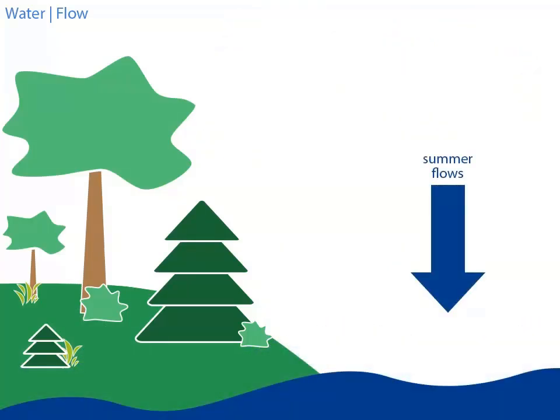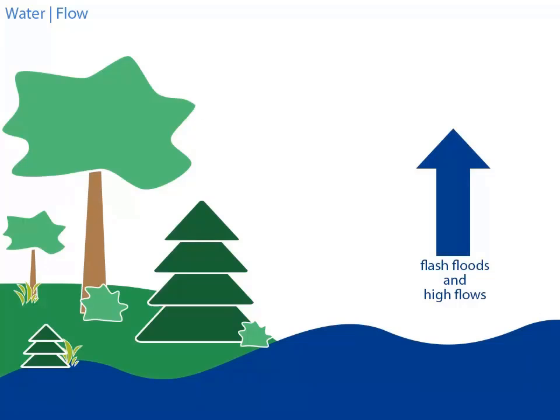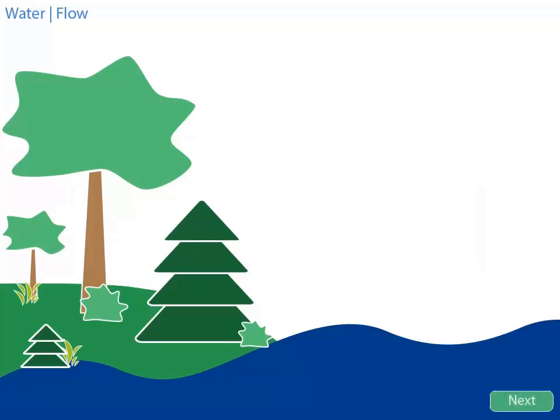Decreases in summer seasonal flows and increases in flash floods and short periods of high flows from more intense storms are projected effects of climate change during this century.